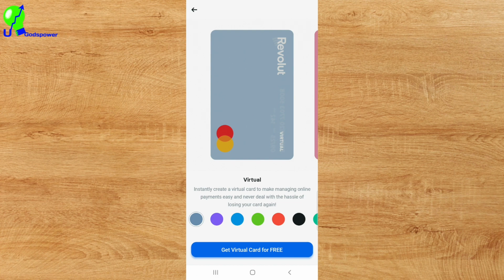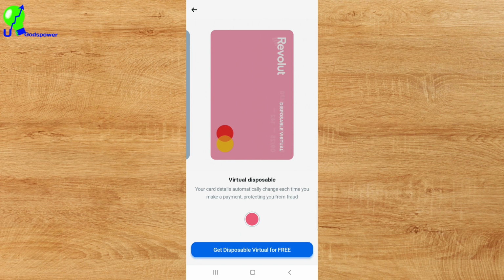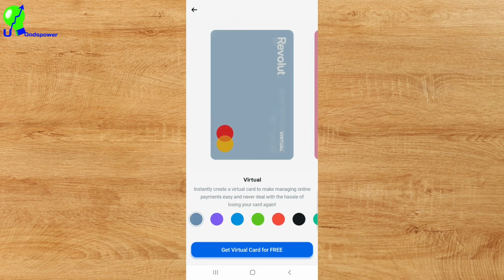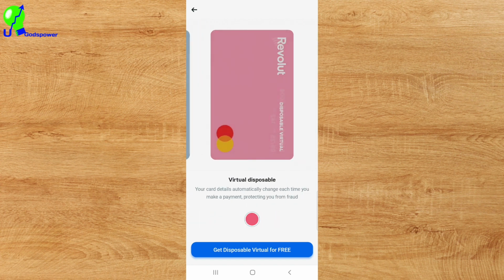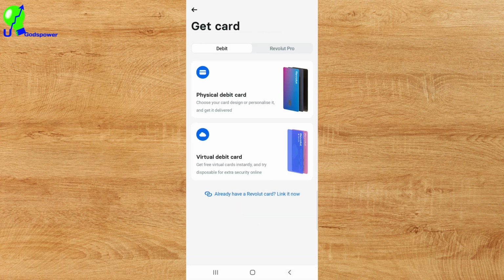If I click on the virtual card, you can see they have the Mastercard, virtual card 1 and virtual card 2. And you can see that the virtual card is free, so you can get both of them for free. The two of them are Mastercard. So you can decide on which one you want to use, and once it is activated, you can start using them to receive money or make some payments online. So that is what I want you to know about.